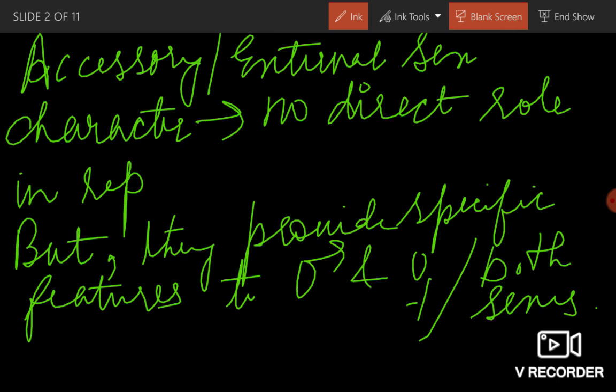Why do they differ? Because of these accessory or external characters. They have indirect involvement. Understood?